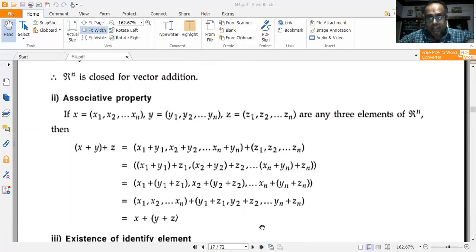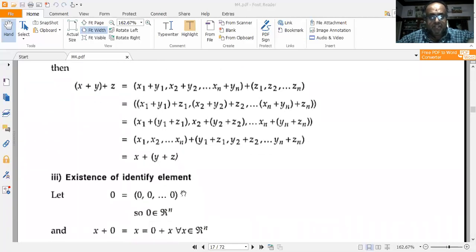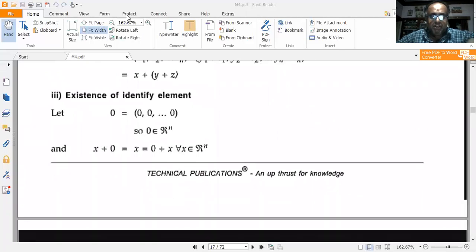Whole means under the brackets. This is also equal to (x1 plus y1 plus z1) as a whole, comma (x2 plus y2 plus z2) as a whole, comma etc. up till (xn plus yn plus zn) as a whole. Or this can be written as x plus y plus z. So it means that the associative property for addition is satisfied. Next, existence of identity element we shall look.